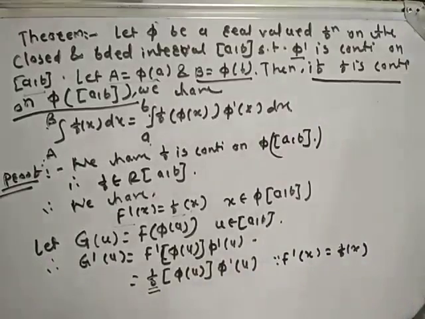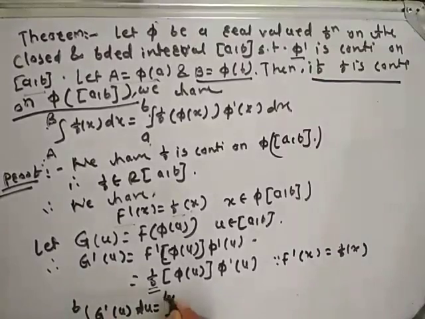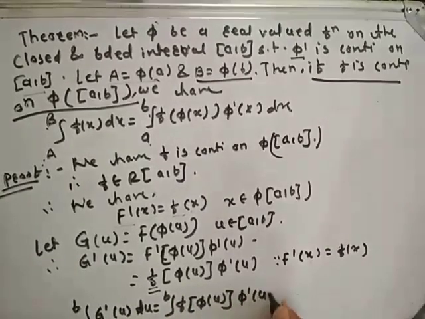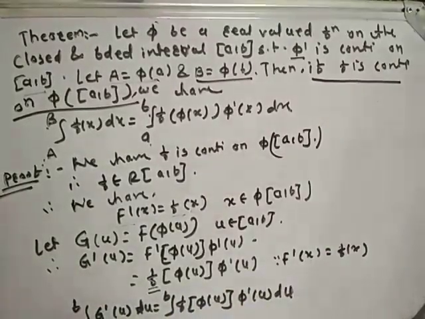Now taking integration on both sides, we will get integration from a to b g dash of u du is equal to integration from a to b f of phi of u into phi dash of u du. That is, integration from a to b f of phi of u into phi dash of u du is equal to integration from a to b g dash of u du.